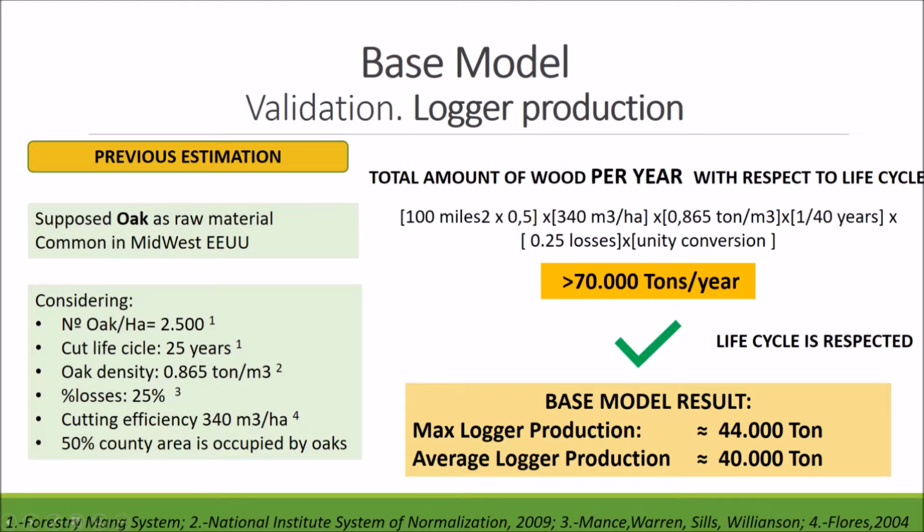Validation, logger production. Lastly, following the project statement, we calculated the maximum amount of wood that must be cut in order to maintain the growth-drain ratio. Through our investigation, we used data associated with oak that has a 25-year cut life cycle, and the amount of wood obtained is larger than the maximum amount of wood produced by the loggers in the model. In the case we use the 40-year period to regrow, given by the project statement, the result would be 70,000 tons, which is also higher than the amount of wood production obtained from the model.